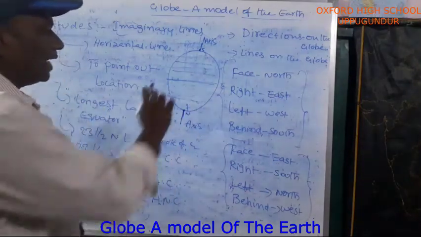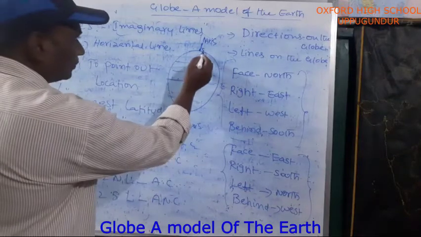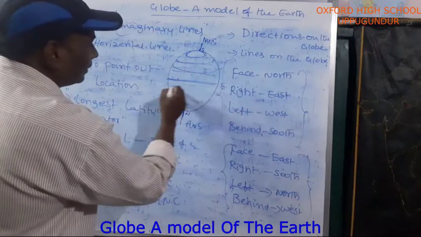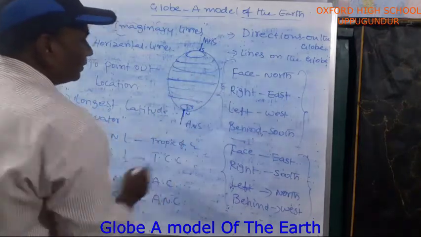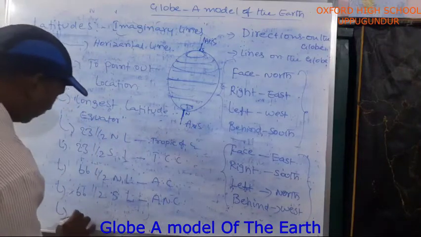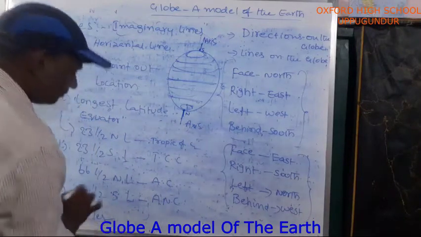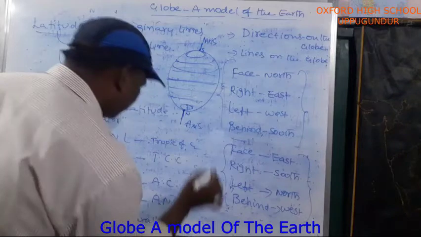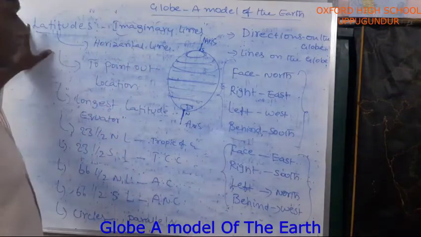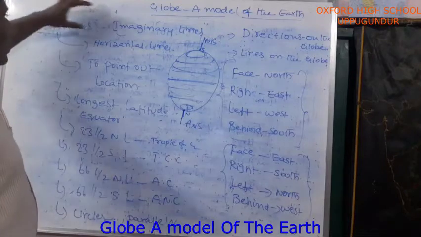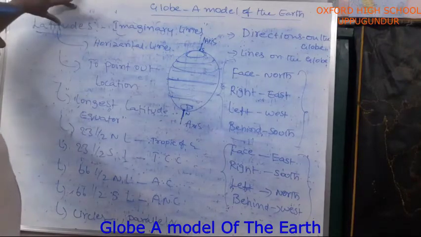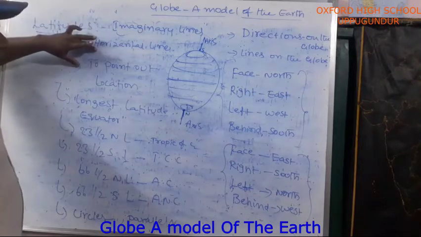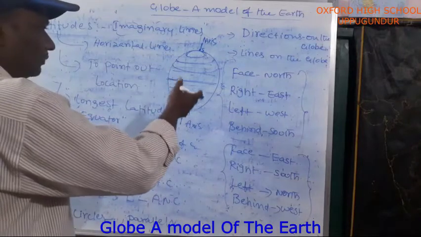Latitudes are parallel lines. Do you understand? These are all parallel lines. These are all full circles, parallels as well as circles. This is all about latitudes. Do you understand? Latitudes are imaginary lines. These are all horizontal lines. Many latitudes we are seeing.